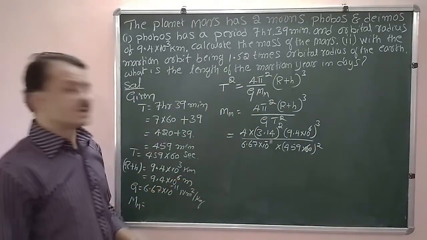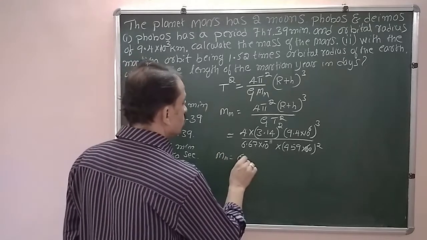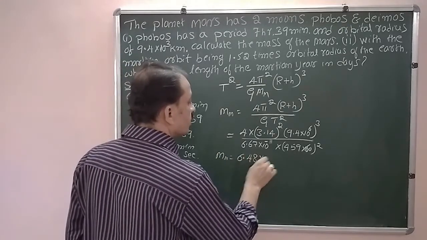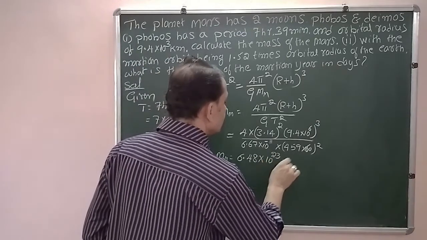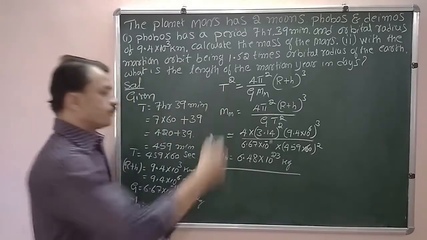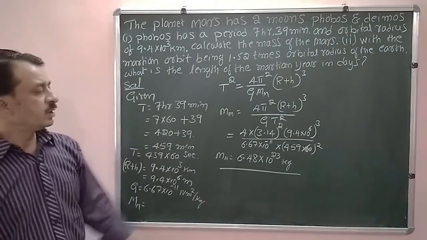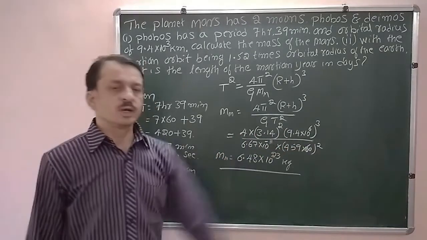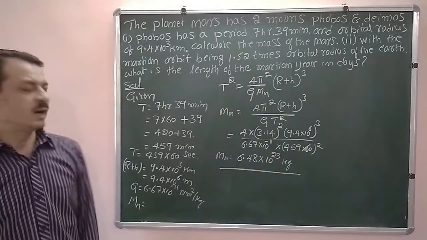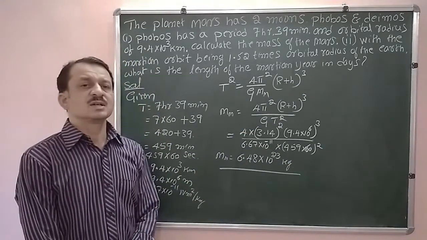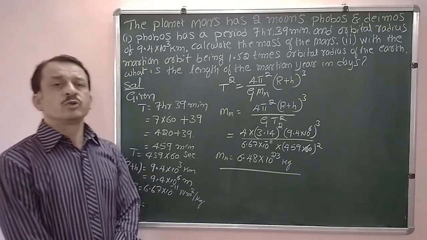Now take the calculator and simplify. If you take the calculator and simplify it carefully, multiply all the terms in the numerator and multiply all the terms in the denominator, then divide it. We will get mass of the Mars as 6.48 into 10 to the power of 23 kg.